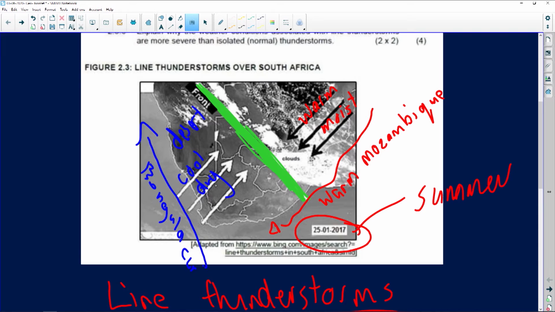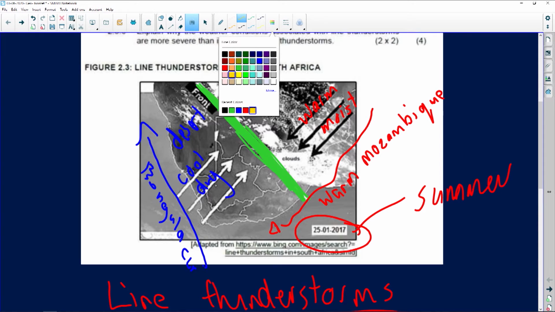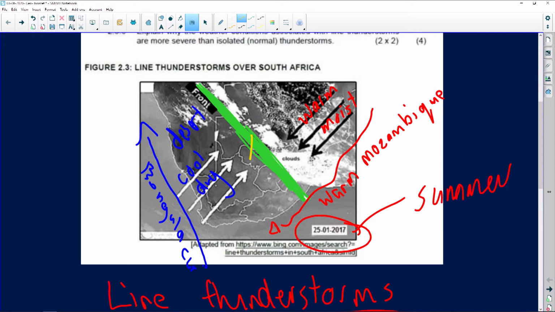Why do we experience cloud cover in summer? Because what type of pressure dominates over the interior in South Africa? A low pressure system. What is a low pressure system?